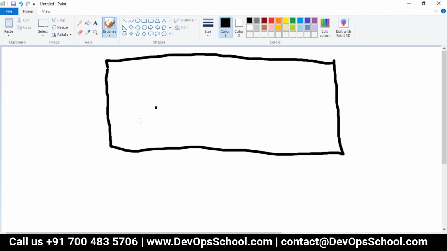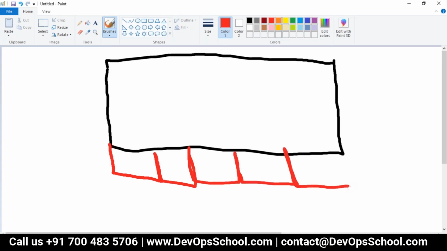So this is the Kubernetes cluster, but it is powered by not one worker, but multiple workers. One worker, two, three, four, five workers. But still Kubernetes will behave as if it's one computer. I have explained why yesterday in detail. So now this cluster is powered by five nodes, five workers.